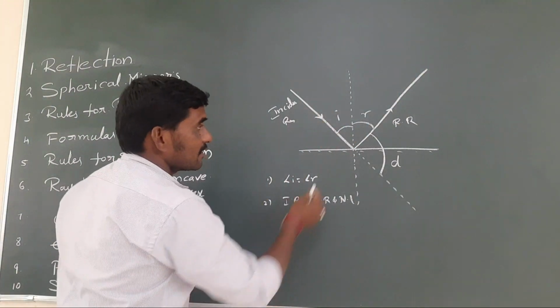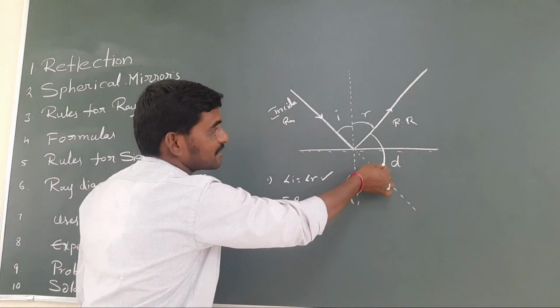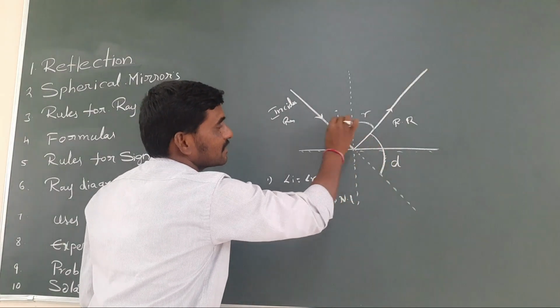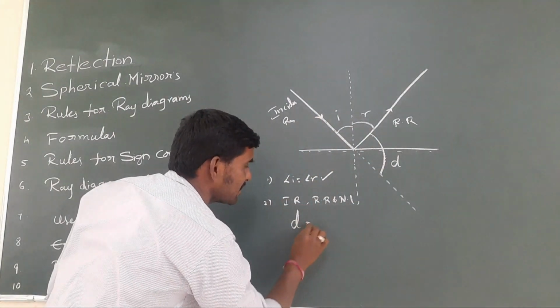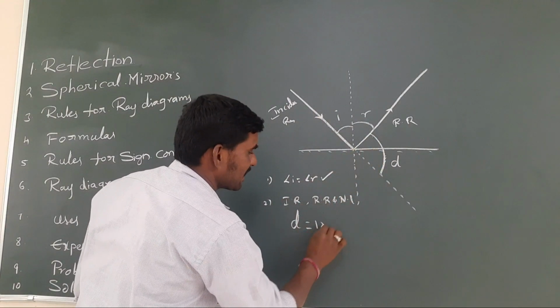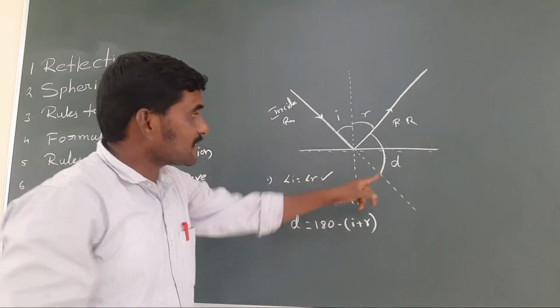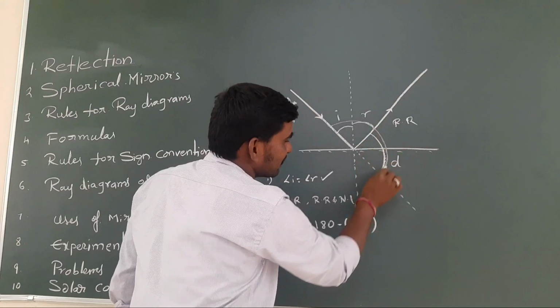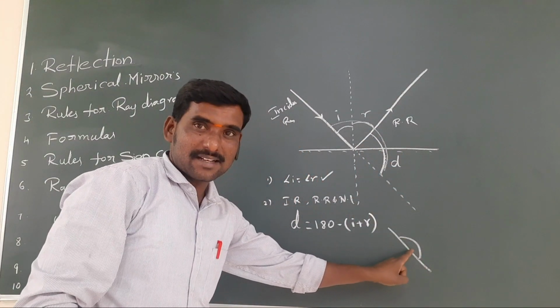Now according to this rule, somebody may ask in the entrance examination, the deviation angle, how much? How can we find the deviation angle? Very simple, deviation angle D is equal to 180 minus (I plus R), because this total is 180.